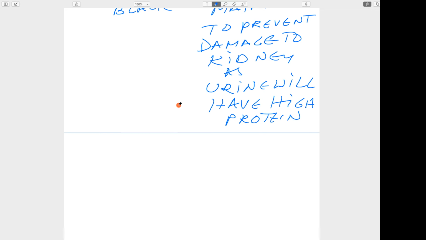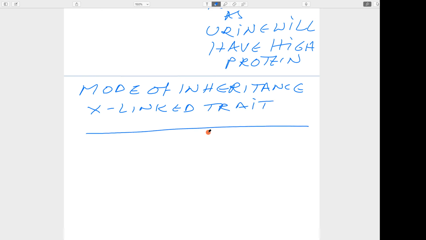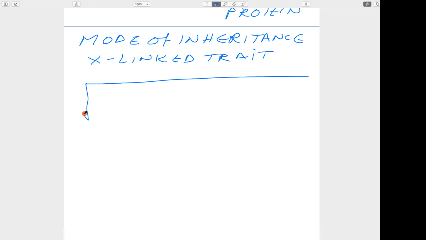Other aspects are the mode of inheritance. The mode of inheritance is an X-linked trait. So what are the various permutations we can see here?